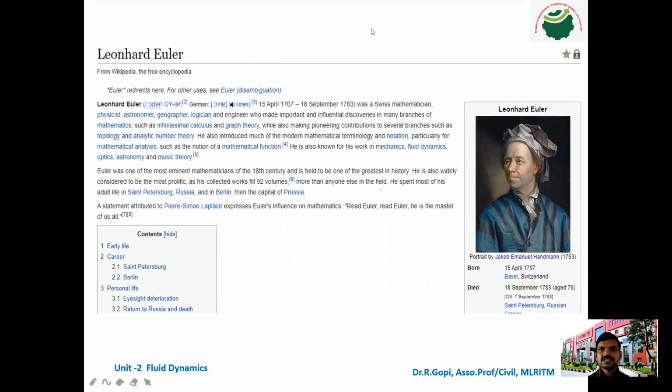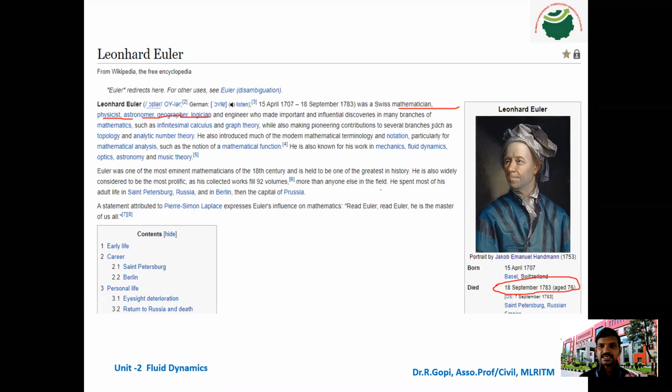He was a mathematician, physicist, astronomer, geographer, and logician. So he had a multidisciplinary personality.